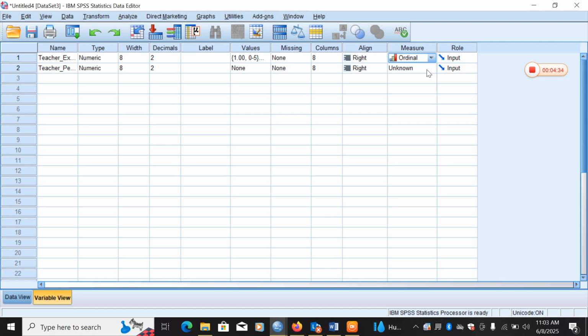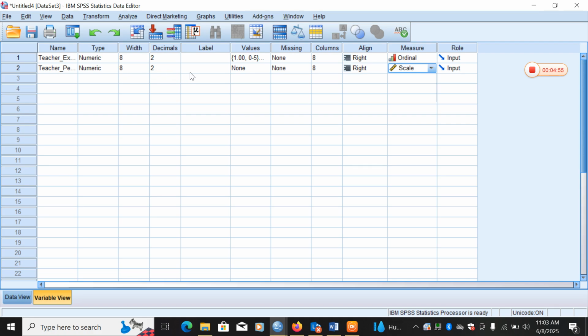This means that there is hierarchy among the categories, because we are talking of groups, the years of teaching experience. For the second one, teacher pedagogical knowledge, scale is suitable for that.